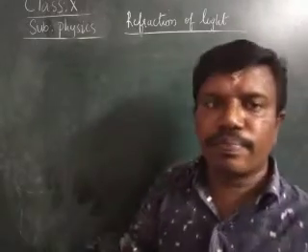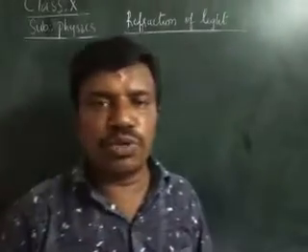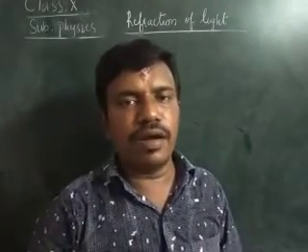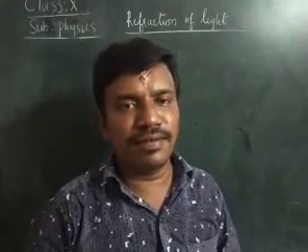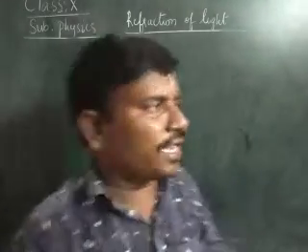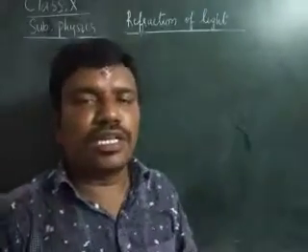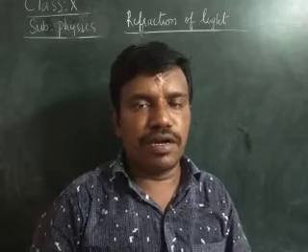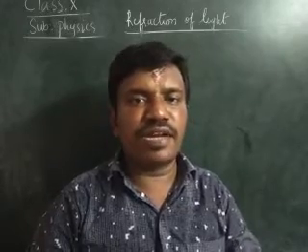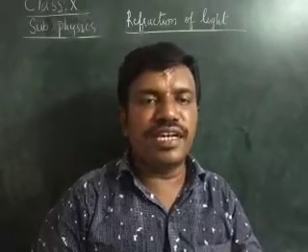Good morning, children. In the last class we learned about the critical angle and total internal reflection. What do you mean by the critical angle? Critical angle means the angle of incidence for which the refracted ray grazes the interface, or coincides with the interface.